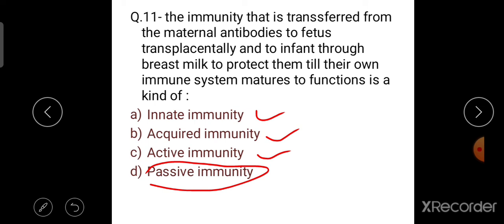Passive immunity is the right answer to protect the children till their own immune system matures, and it is transferred transplacentally, and to the infant through breast milk.